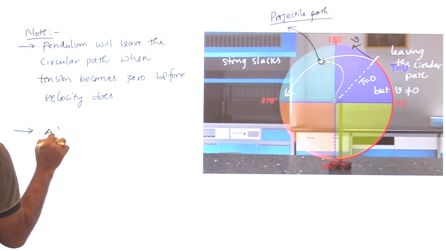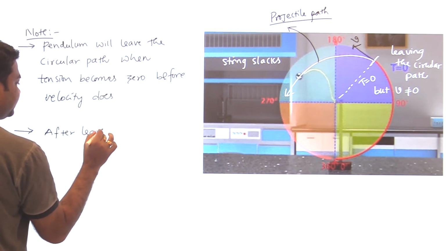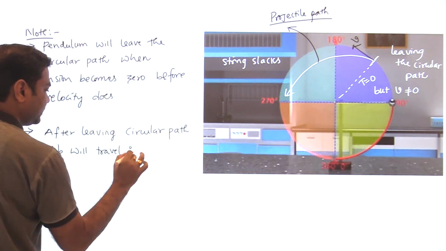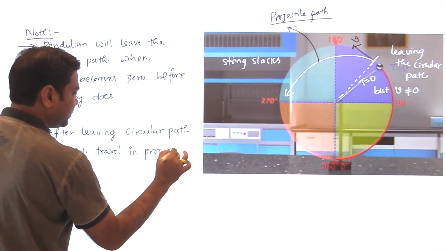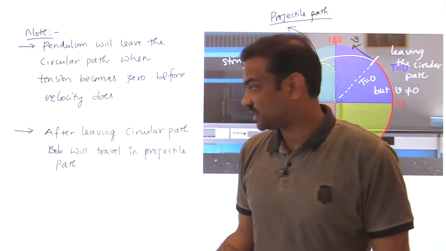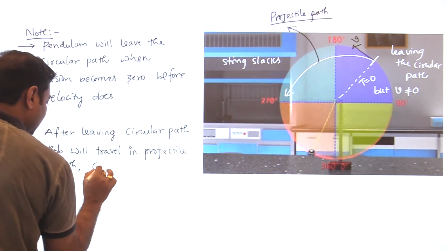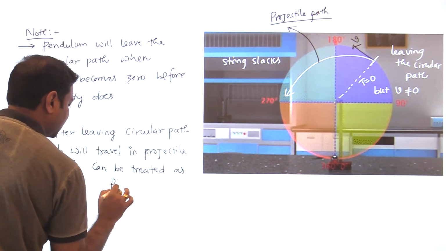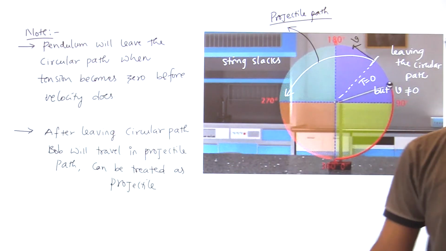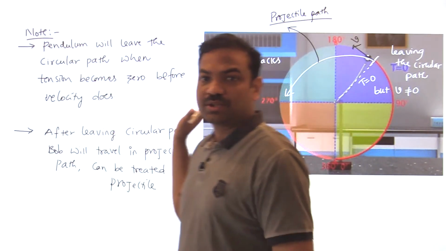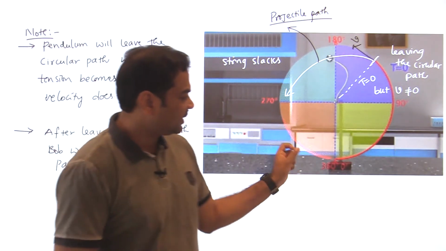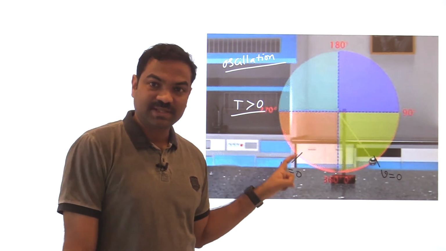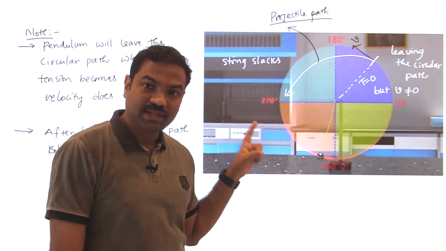The second one is, after leaving the circular path, how will the bob travel? The bob will travel in a projectile path, and can be treated as a projectile also. You can write that down if you want. All of you understood? This is called leaving the circular path. According to whatever velocity we give, there is a chance for oscillation, and there is a chance for leaving the circular path.